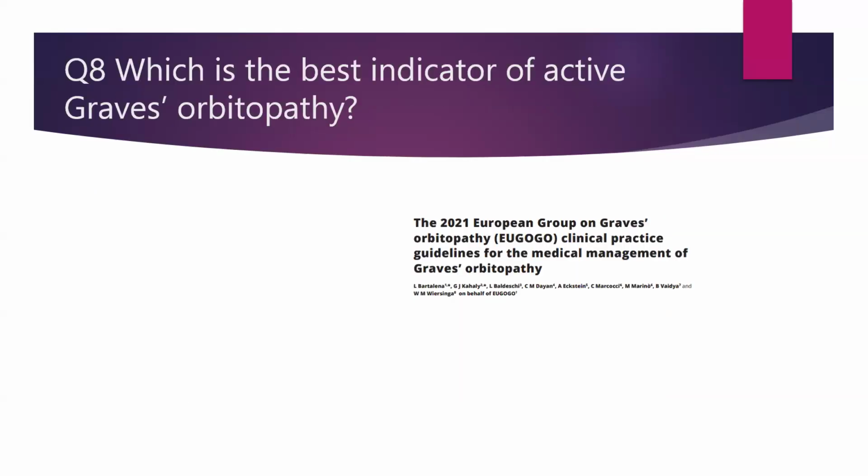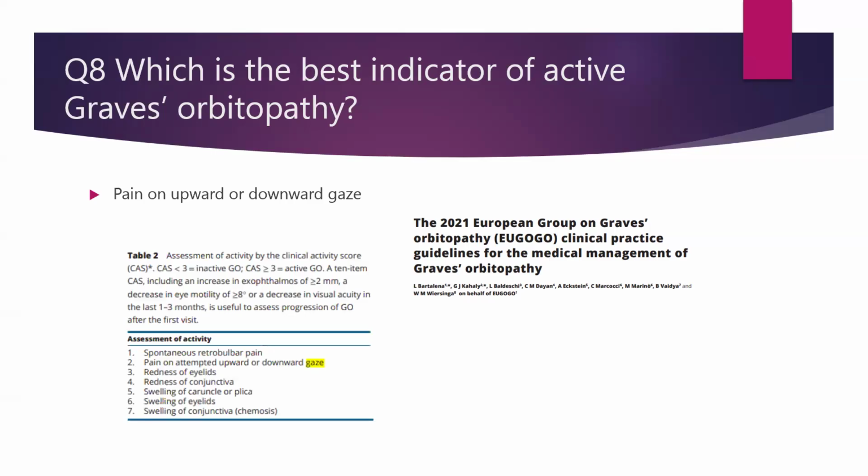So, theme 8 is which of the following is the best indicator of active Graves' orbitopathy? So, the answer lies in the EUGOGO clinical practice guidelines, and the correct answer from the options given was pain on upward or downward gaze.